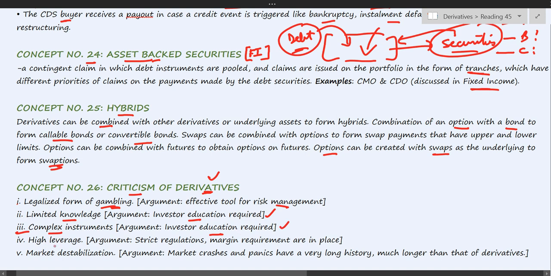Next is, derivatives are high leverage instruments. Yes, it is true. But to keep a check on that, there are margin requirements and strict regulations. And lastly, market destabilization. Yes, it is very famously quoted that derivatives are weapons of mass destruction. But the argument is that market crashes and panics have a very long history. When there were no derivatives, even in that case, markets have crashed. So, to blame derivatives only for market crashes will not be justified.